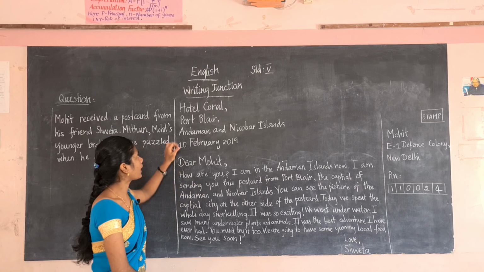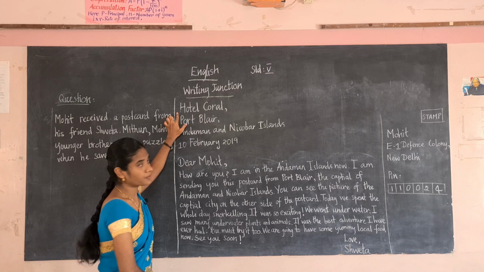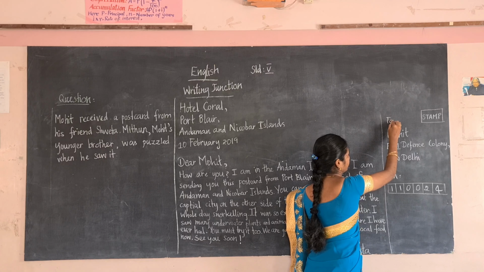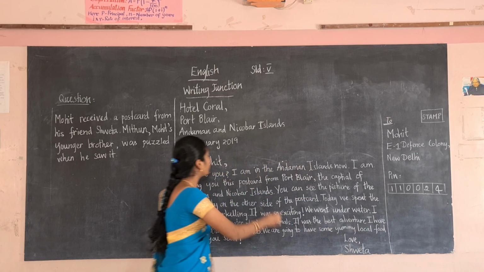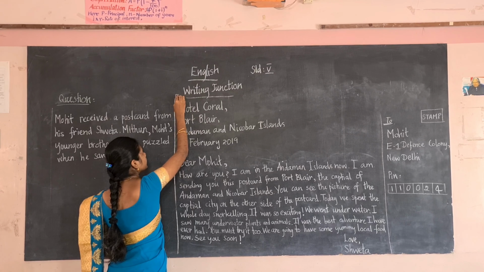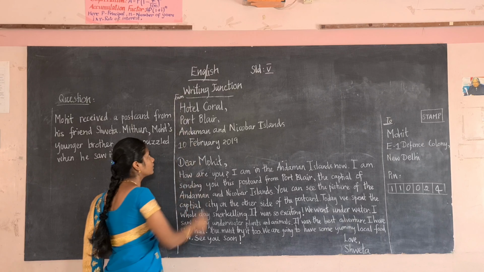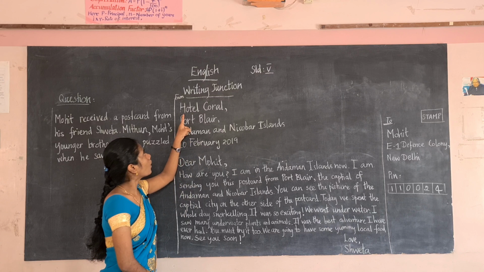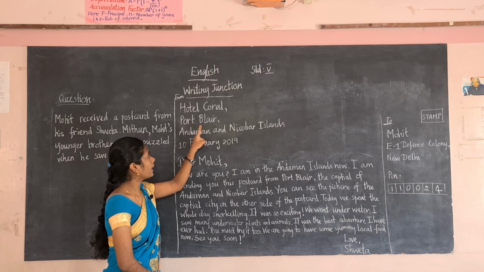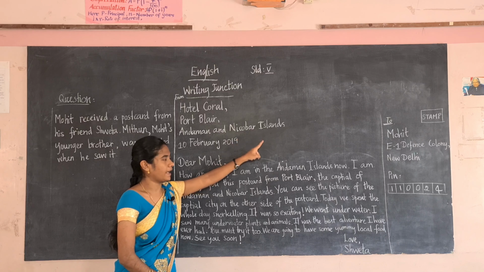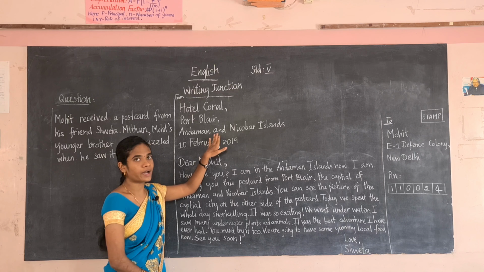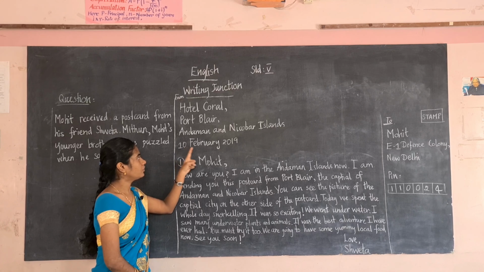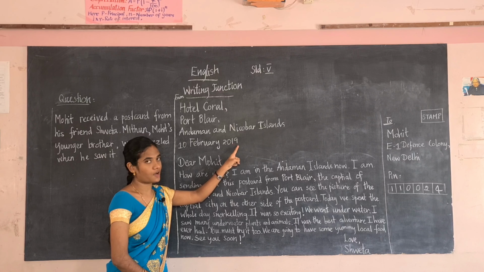First you have to write a from address, and here you have to write a to address. From address means your address. That is Hotel Coral, Port Blair, Andaman and Nicobar Islands. Sweta is in Andaman and Nicobar Islands. Next you have to put the date, 10th February 2019.